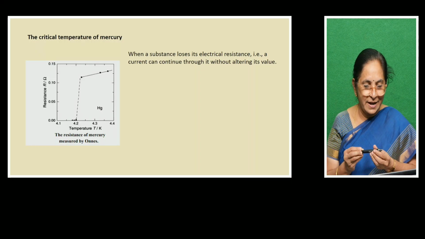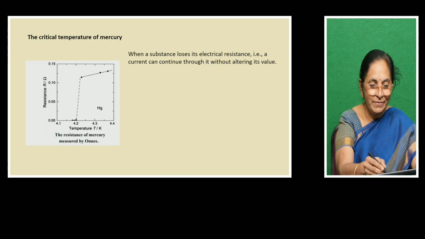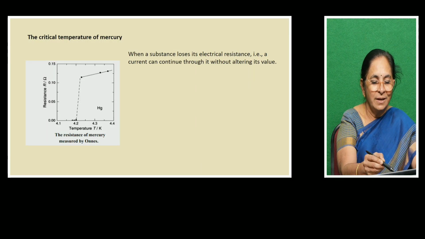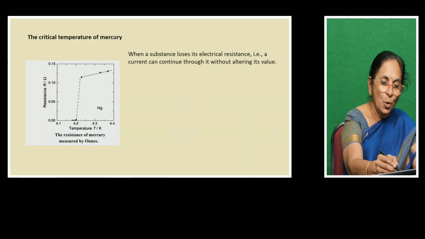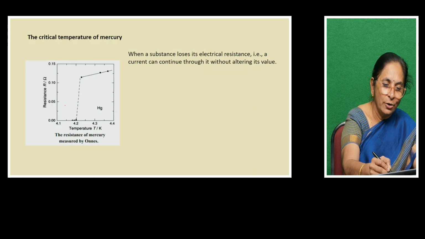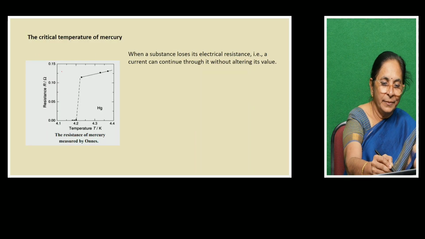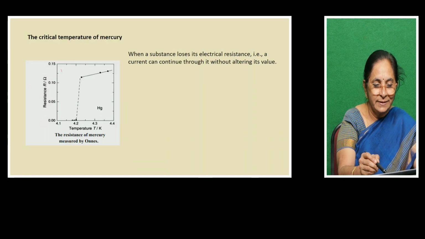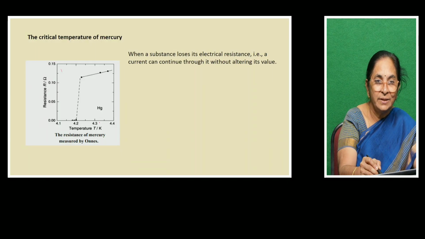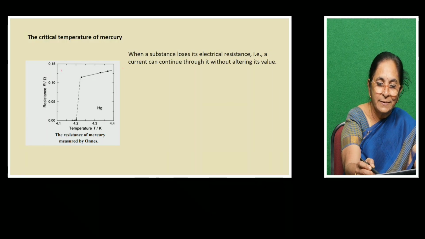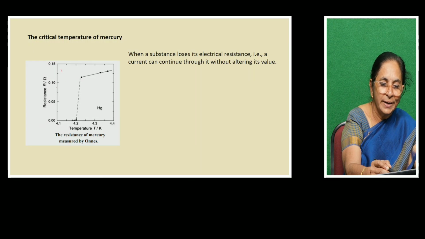In this graph we take temperature in Kelvin along the x-axis and resistance, whose unit is ohms, along the y-axis. Now we study how the resistance changes with respect to temperature. At room temperature the material may have some high resistance. When you start decreasing the temperature, you can see the resistance of the material going on decreasing. If it is a normal conductor, it would have gone and met the y-axis here.